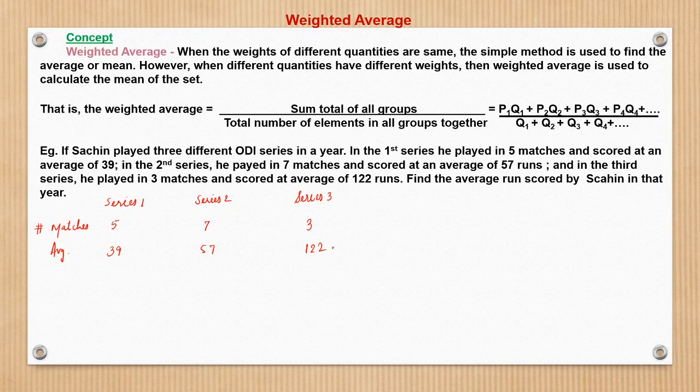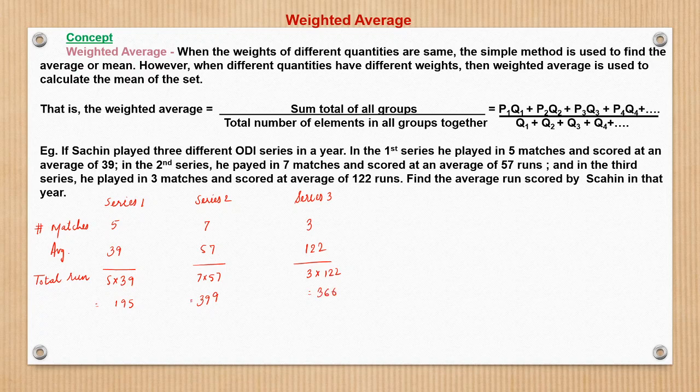So now let us see what is the total run scored in series 1. Total run would be what? 5 into 39. If the average of 5 matches is 39, then 5 into 39 will give 195. Here it will be 7 into 57, which is 399. And here the sum total in series 3 would be how much? 3 into 122, which is 366. Right.